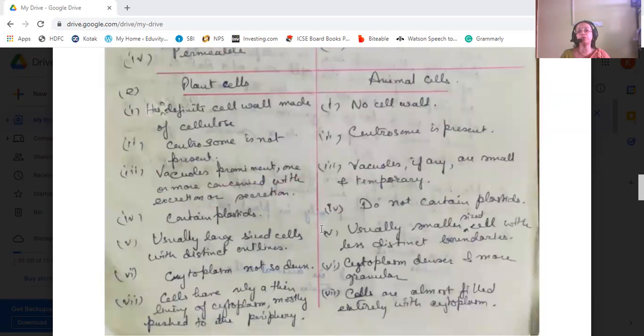Next, we come to the difference between plant cells and animal cells. Plant cells have a definite cell wall made up of cellulose. Animal cells do not have a cell wall. Plant cells do not have the centrosome. Animal cells have the centrosome with centrioles. In plant cells, vacuoles are prominent, one or more may be present, and they are concerned with excretion or secretion. In animal cells, vacuoles may not be present, and if present, they are small and temporary. Plant cells contain plastids. Animal cells do not contain plastids.